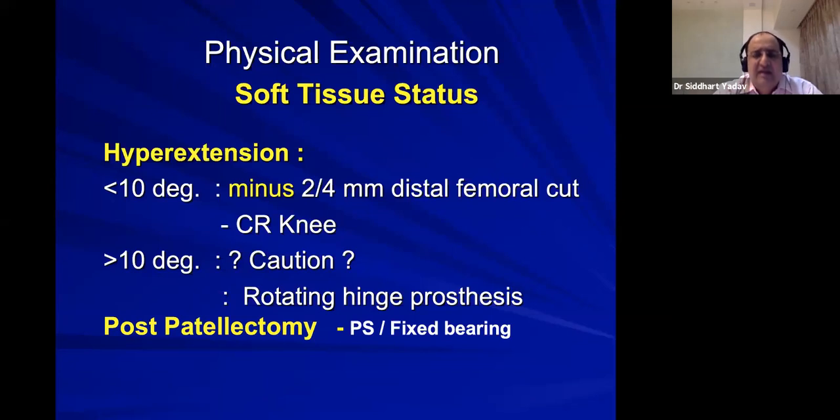Nothing works other than a rotating hinge. Even if you do a semi-constrained, the posterior laxity occurs later on. If the patient is post patellectomy, they always require posterior stabilized fixed bearing knees.